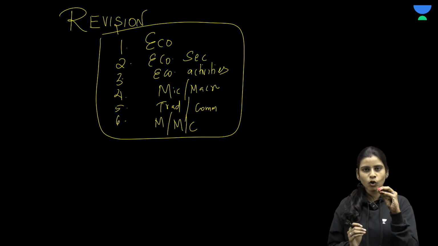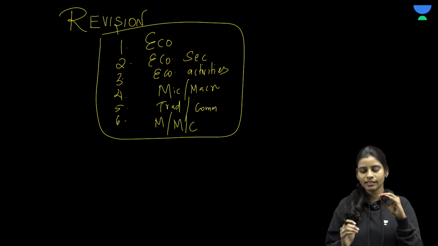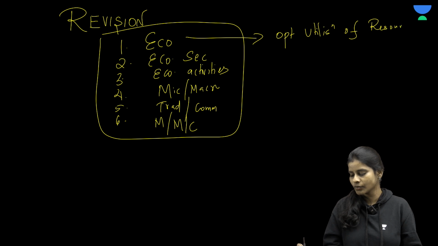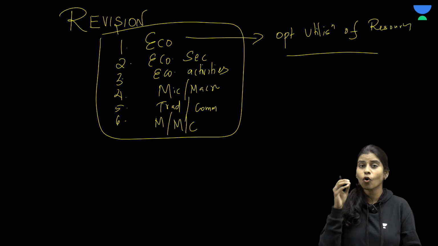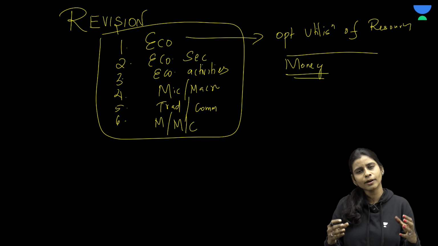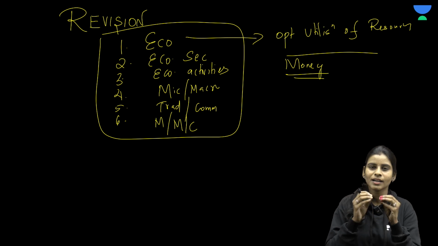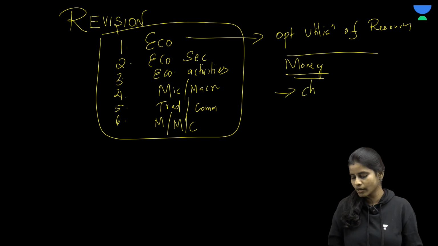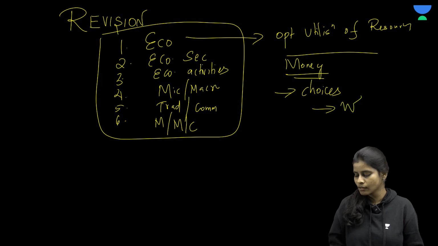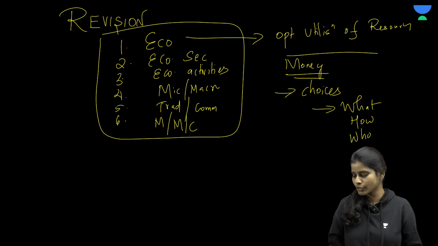Okay, so what is economy? Basically, we learnt so far that it is all about optimum utilization of resources, right? Economy is not always about money. This we also learnt in the previous class, right? So then what is economy all about? Economy is all about making choices, right? So what kind of choices do we make? We make choices like what to produce, how much to produce and for whom to produce, right?